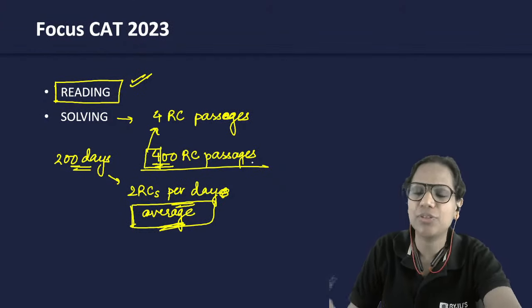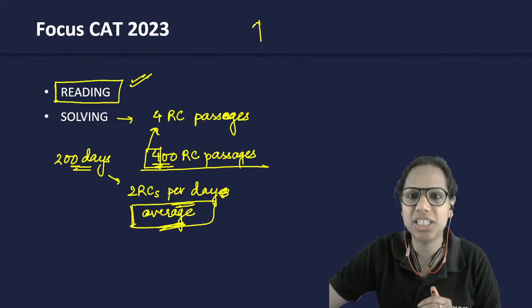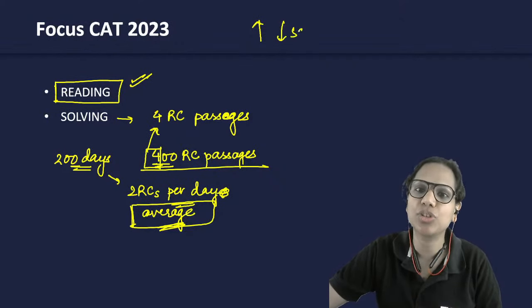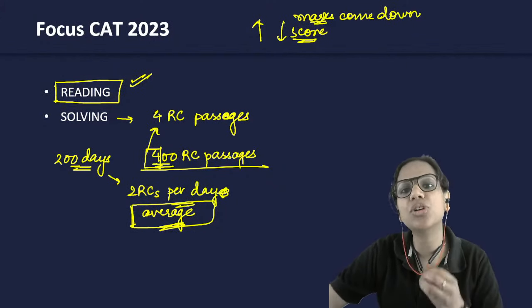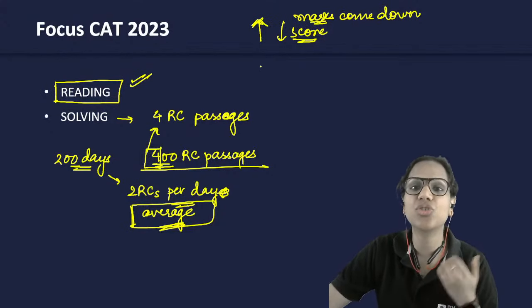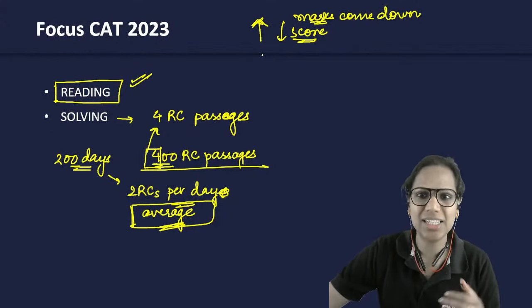If the difficulty level increases, the score usually comes down. Marks come down, right? The marks come down because in a difficult paper, students tend to be more selective. They are more focused on accuracy, right?